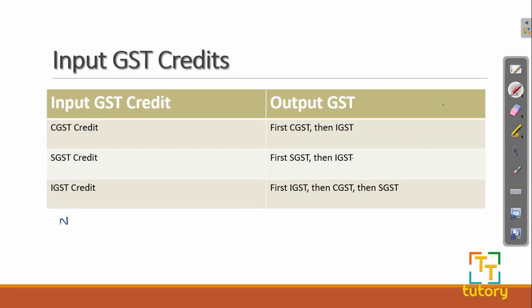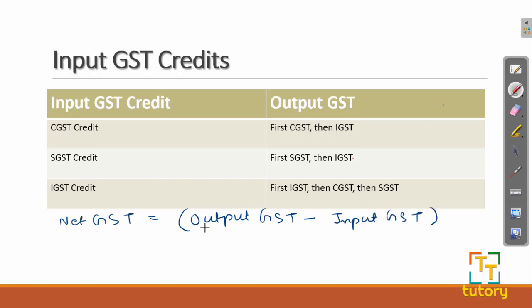So the net GST that is to be paid is output GST minus input GST. So the dealer has to pay only the balance. I hope you got what this is.